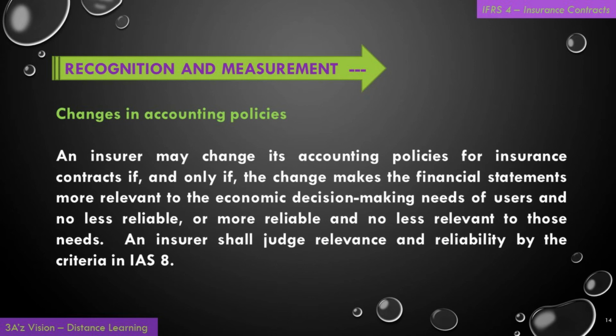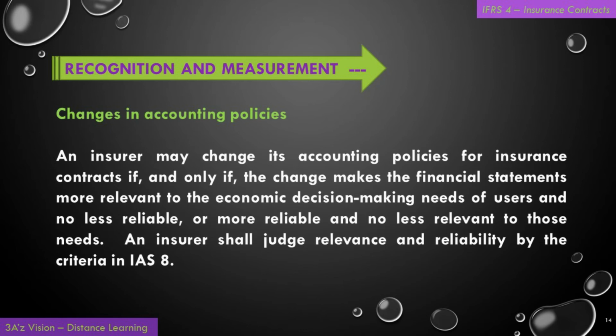Changes in accounting policies. An insurer may change its accounting policies for insurance contracts if and only if the change makes the financial statements more relevant to the economic decision-making needs of users and no less reliable, or more reliable and no less relevant to those needs.